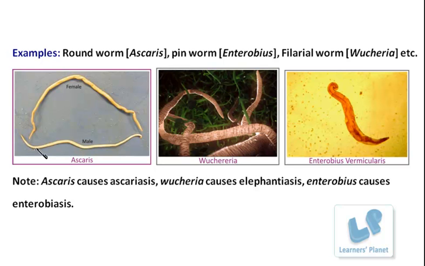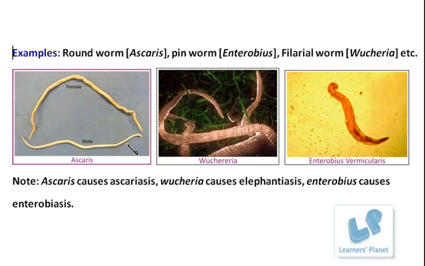They have this elongated cylindrical structure, right? And they are also known as the roundworms. These organisms, as I said, are unisexual, right? That means the male and female sex organs are located on separate individual bodies. In these organisms, the female has a longer body as compared to the male.